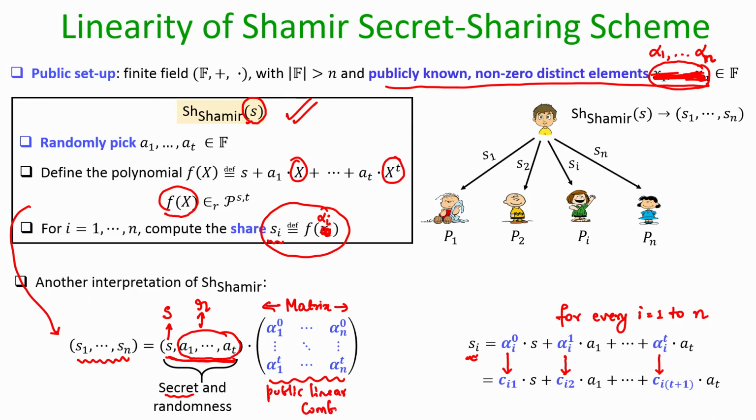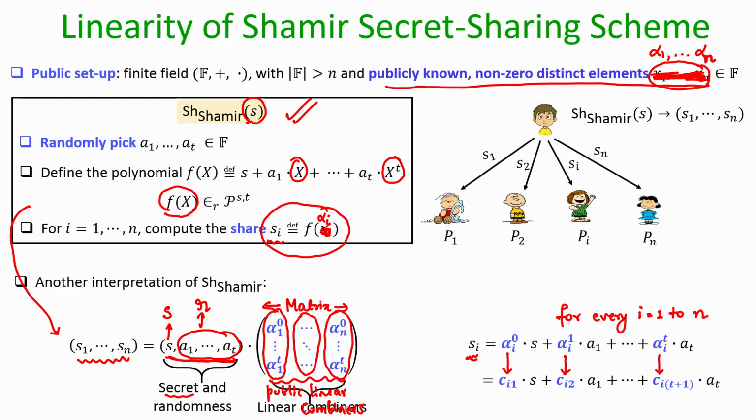And hence this satisfies the definition of the linearity property. Each share S1 is a linear function of your secret and randomness, and the linear combiners will be the first column of this matrix. S2 will be a linear combination of your secret and randomness and the second column of this matrix, and like that the nth share will be a linear combination of your secret and randomness and the nth column of this matrix. That is why Shamir secret sharing scheme satisfies the linearity property.